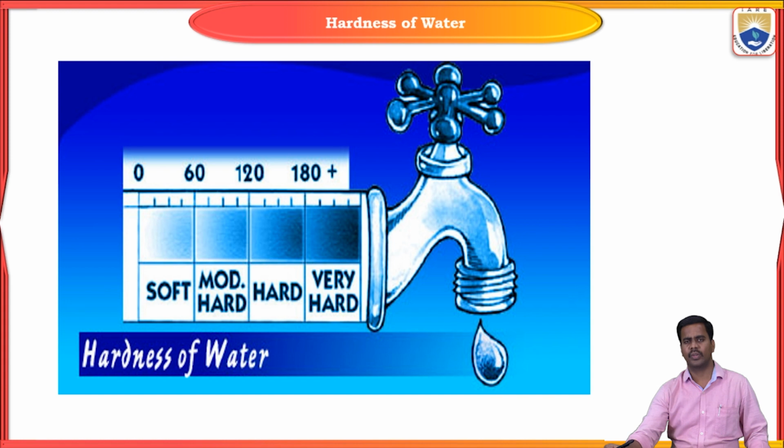Usually hardness is measured in ppm units. 0 to 60 ppm is soft water, 60 to 120 is moderate hardness, 120 to 180 is hard water, and more than 180 ppm is considered very hard water.